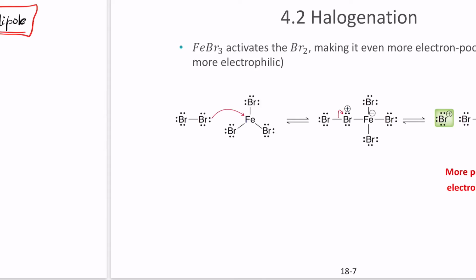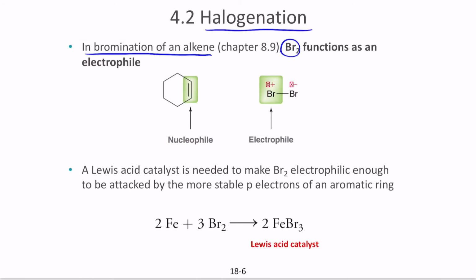But it does not happen the same way when you have an aromatic ring. The main reason is that in the aromatic ring the electrons are delocalized, so they stay throughout the entire compound, not like an alkene where they are in one simple region.